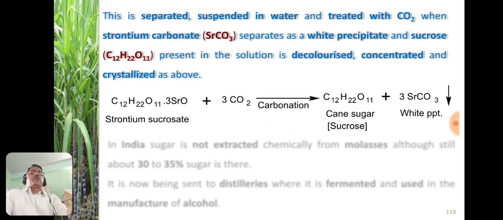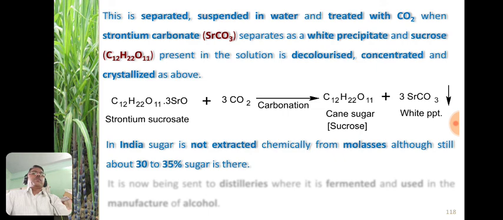Let's see the reaction that shows the decomposition of strontium sucrosate, C12H22O11·3SrO plus 3 molecules of carbon dioxide. So it is the carbonation. This strontium sucrosate decomposes into cane sugar, that is the sucrose, and a white precipitate of strontium carbonate.